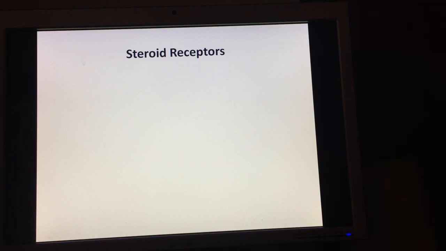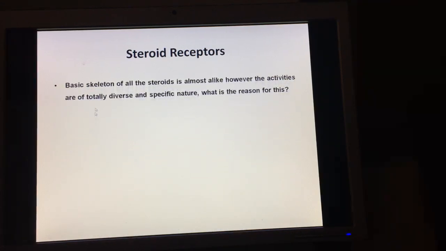So the basic question that arises is, what is the reason for this? Why is a small change in the structure of a steroid affecting its bioactivity? The basic skeleton of all the steroids is almost alike. However, the activities are of totally diverse and specific nature. So what is the reason for this?